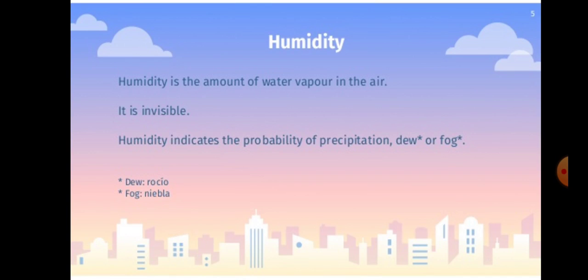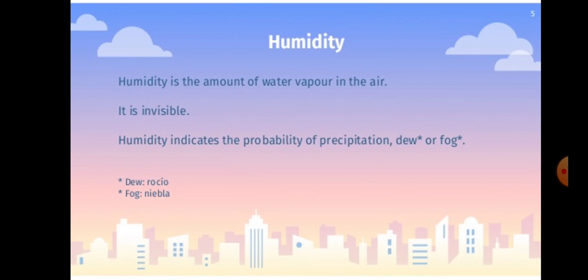It is invisible. You can feel it, but you cannot see it. Humidity can be felt or measured, and humidity indicates the probability of precipitation, how foggy the environment is or how many dew drops are in it, right?